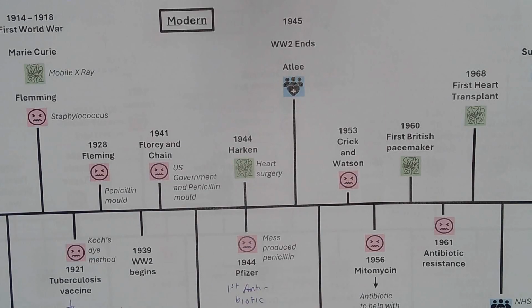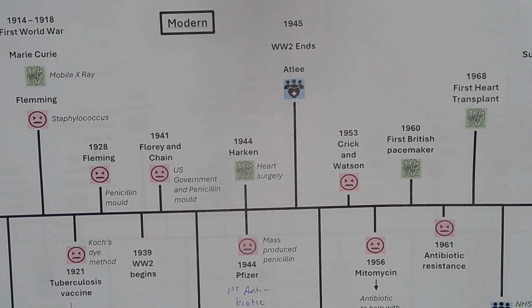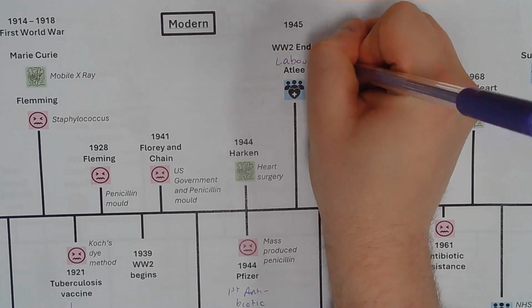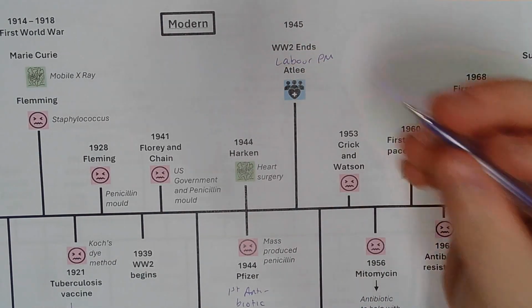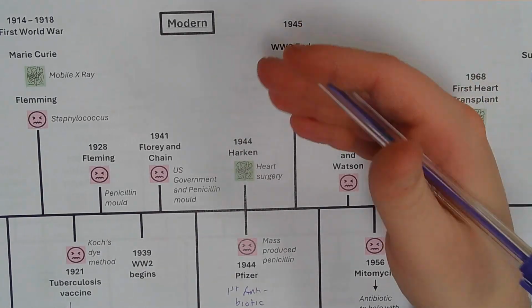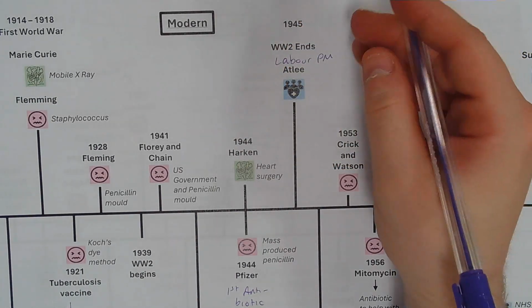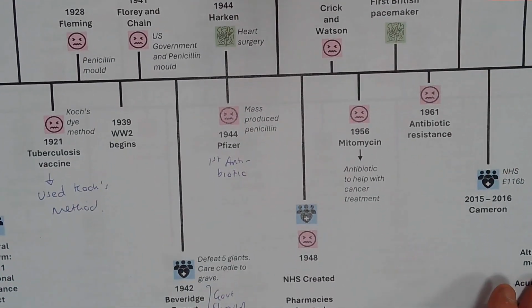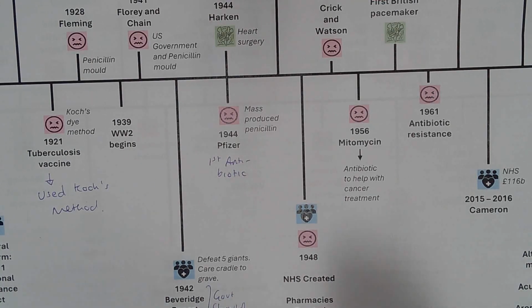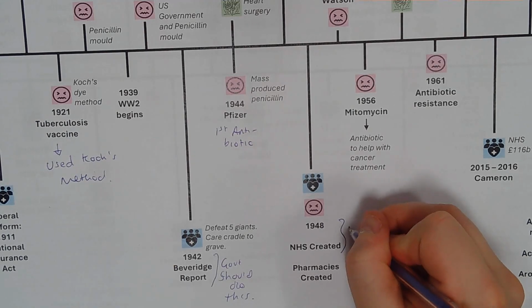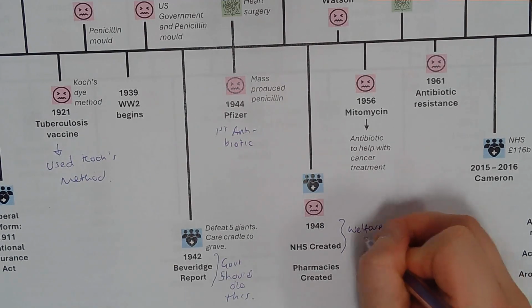Then the Second World War ends, and Attlee, who is the Labour Prime Minister, becomes the Labour Prime Minister because he promises to implement the Beveridge Report. He promises that the Five Giants will end. He promises to care for people cradle to grave. He defeats Churchill, and that leads to the NHS being created, and that is an example of the welfare state.